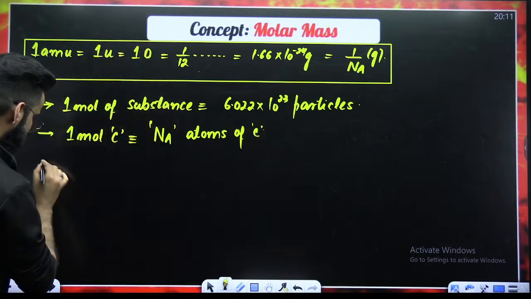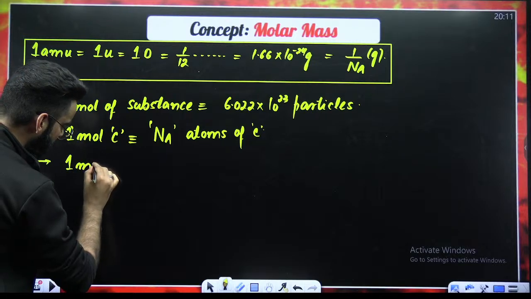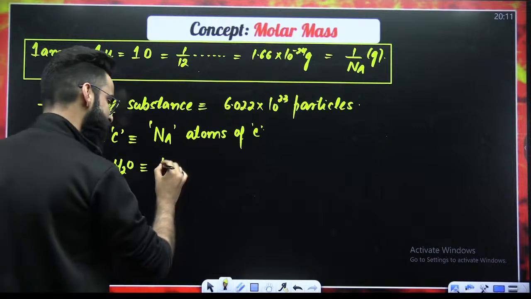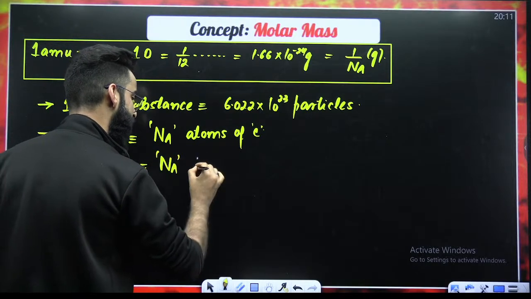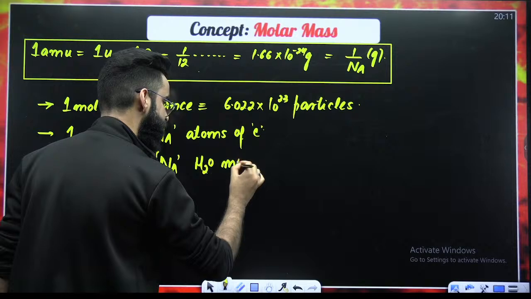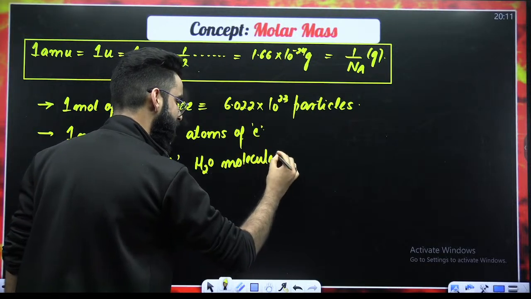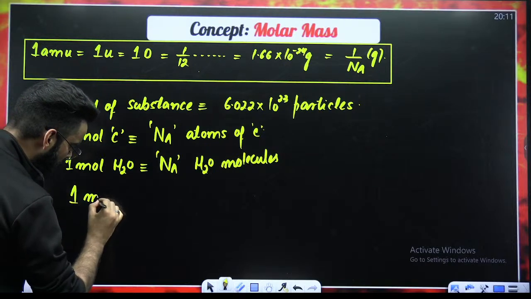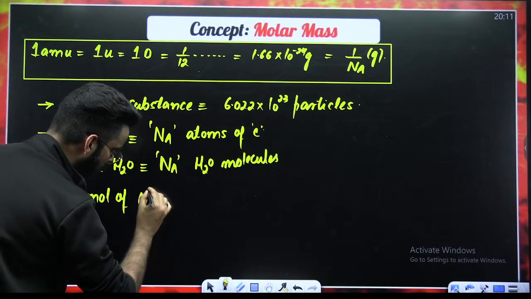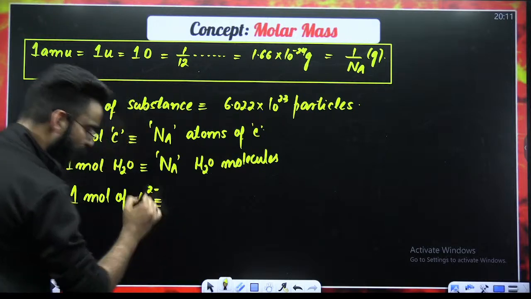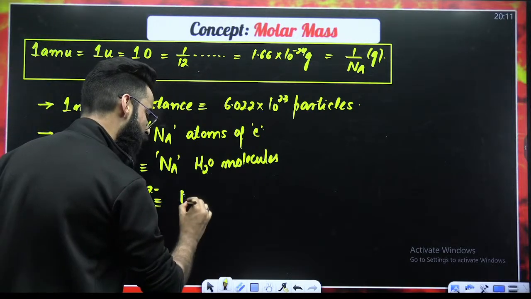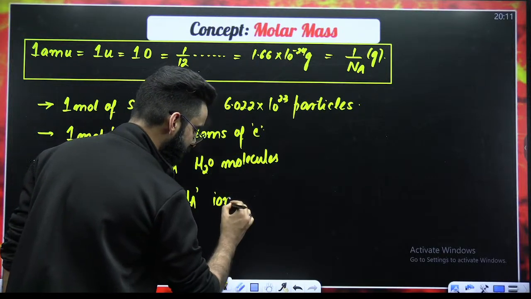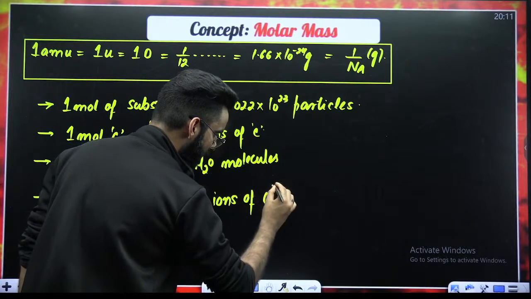Right? As simple as that. If I say that I've got 1 mole of water, what does that mean? That means I've got 6.022 × 10^23 water molecules. For example, if I say I have got 1 mole of O²⁻, what does that mean? That means I've got 6.022 × 10^23 ions of O²⁻.